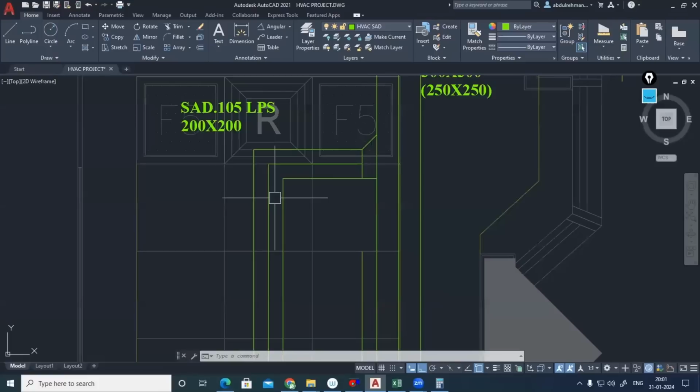Throat radius we can consider width by 2. Okay. Up to 400 mm duct dimension, the width here is 200 only. Up to 400 mm, minimum throat radius should be 100. So the throat radius here you can consider 100. Above 400, two options: medium radius or long radius. Short radius is minimum 100, but that is applicable only until 400 mm. For duct dimension above 400, you should go for medium radius, that is called width by 2 times. Throat radius should be, if it is 600, 600 by 2, that is 300. Anyhow, in the 200 case, 200 by 2, you'll be getting 100 only.